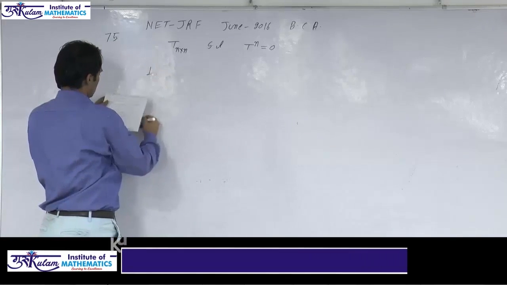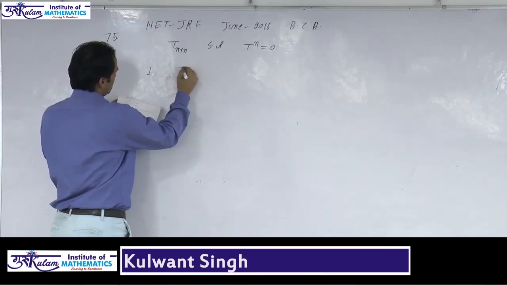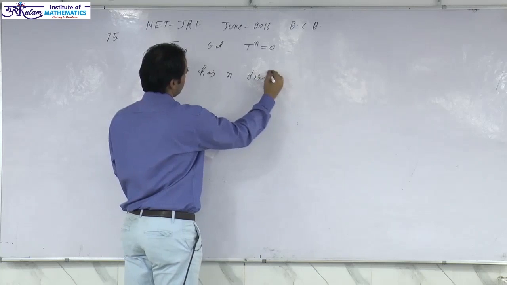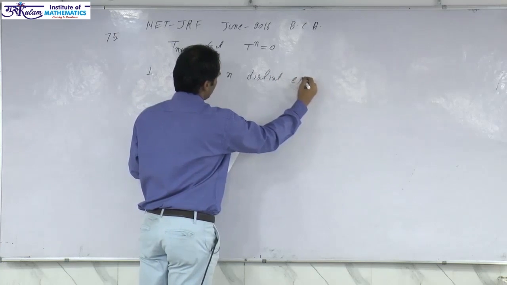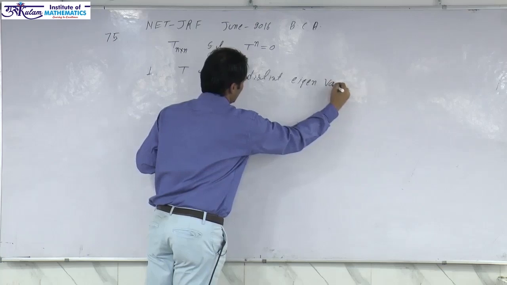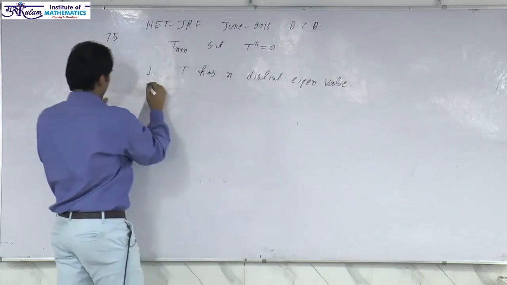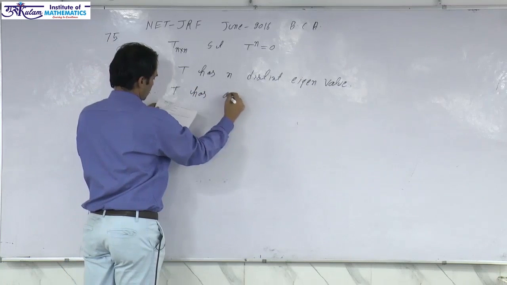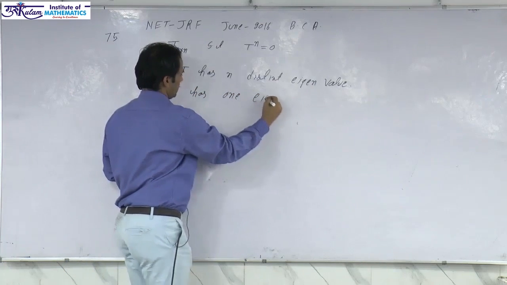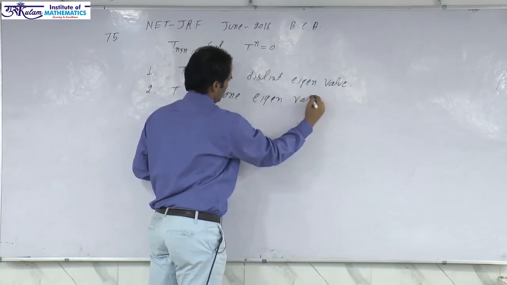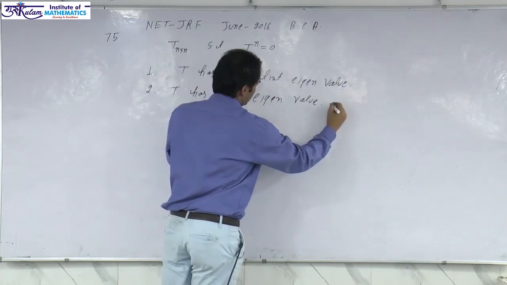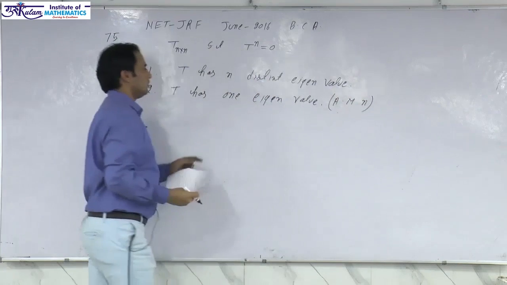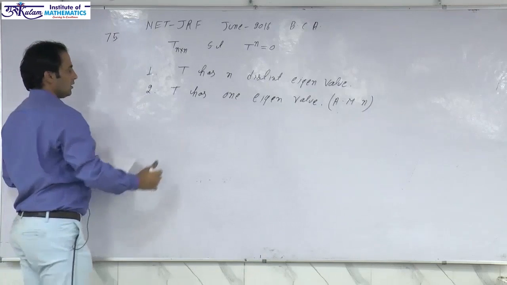First option is T has n distinct eigenvalues. Second option is T has one eigenvalue with algebraic multiplicity n.